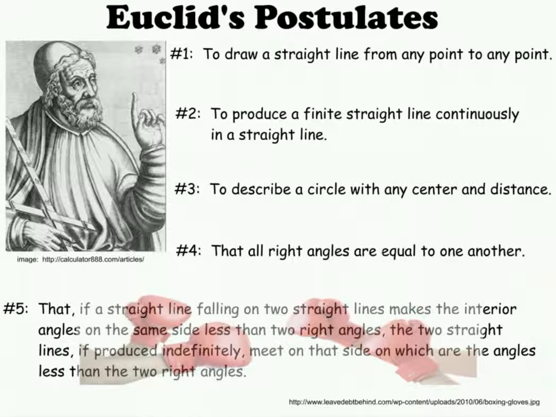This is where things get dicey. There is a lot of controversy over this postulate. It stems from the fact that Euclid himself struggled with the fifth postulate and was never able to formally prove it. This postulate is what is now known as the parallel postulate.